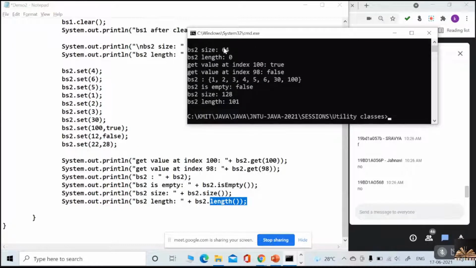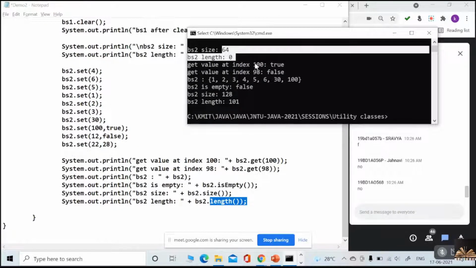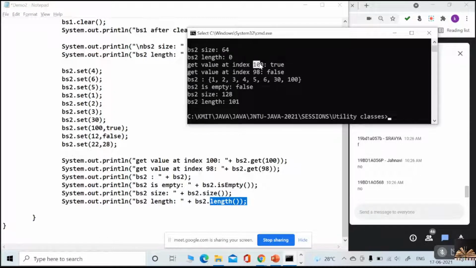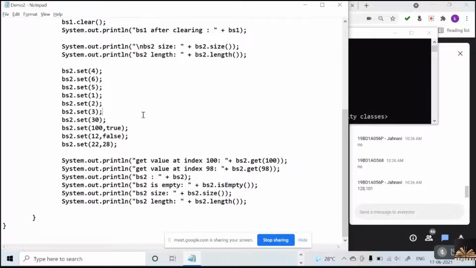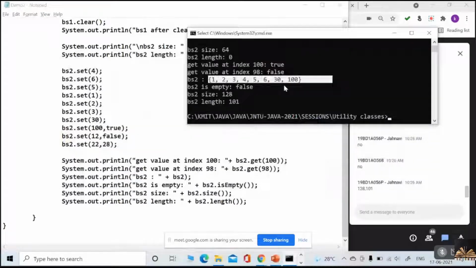The value at the index 100 is true and the value at the index 98 is false. Now, why is it not set? I'm sorry, I did not save that. Let me execute once again, please.